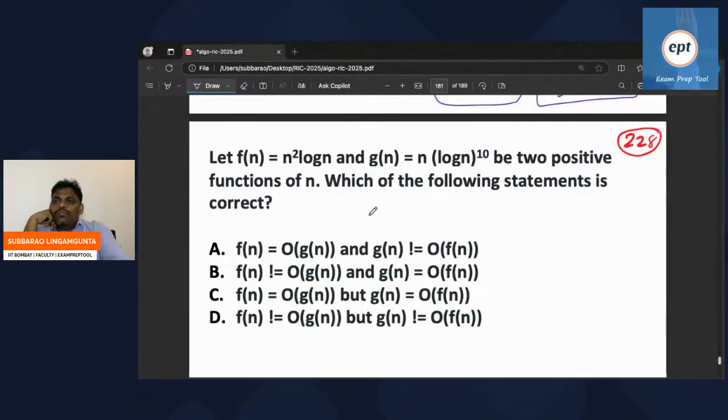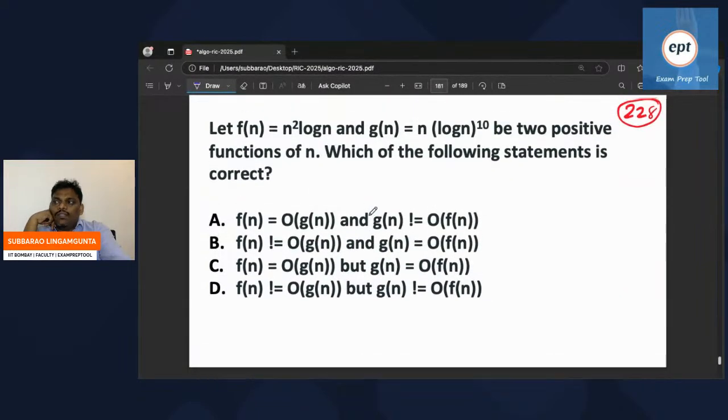What is the answer for this? Question number 228. Let's find out what the answer for this is. It's a very easy one. Let's see how many people will give the answer. It is going to be very easy. Let's try.